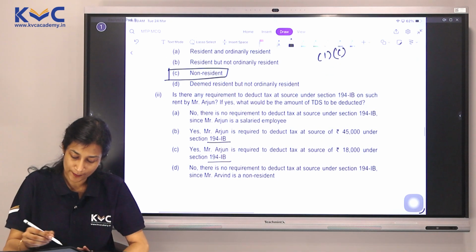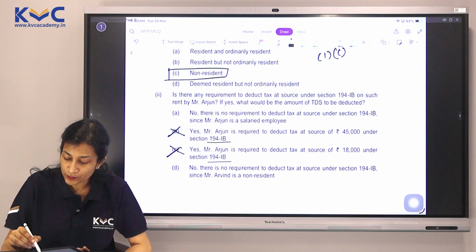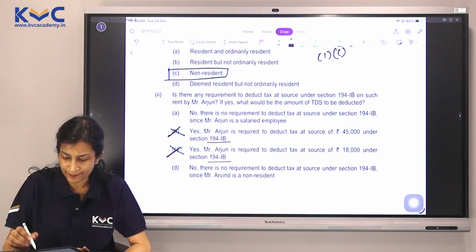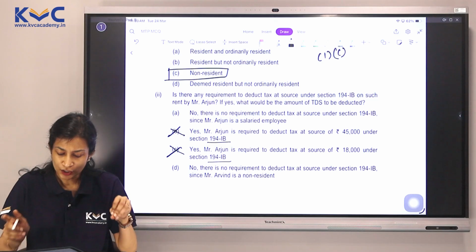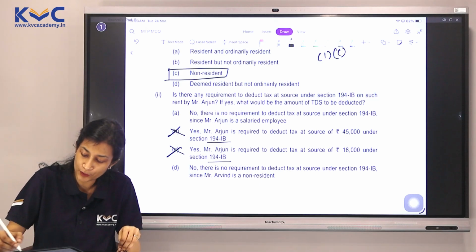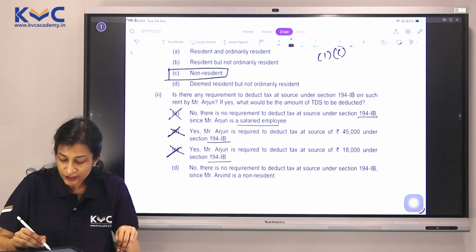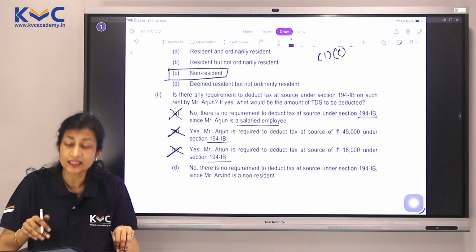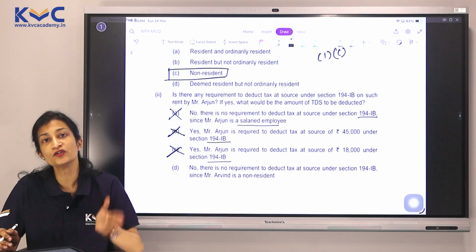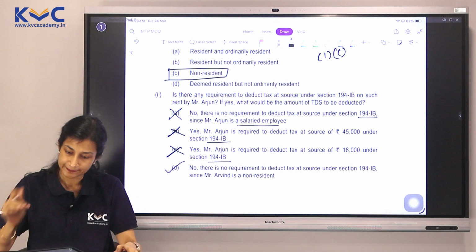So now we are left with two options. It is not B, it is not C. What is A? No, there is no requirement to deduct tax at source under section 194IB since Mr. Arjun is a salaried employee. No, there is no condition. We are not deducting tax at source not because Arjun is a salaried employee. For salaried employees, 194IB is the correct one. So I don't think so. This is also the answer: no, there is no requirement to deduct tax at source under section 194IB since Mr. Arvind is a non-resident. Yes, because he is a non-resident, the provision moves to a different section. So the answer is 2B.